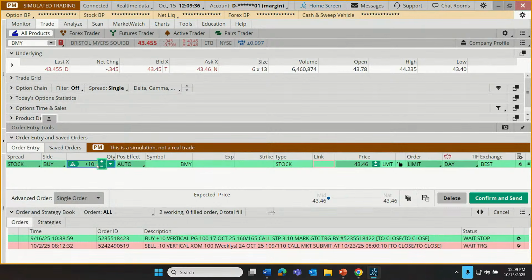So one thing that we should know is that we can use the plus or minus to go up or down in increments of 100 shares. Now, we're not required to trade in what are called 100 share lots. Instead, we can also alternately just type in the quantity that we prefer to buy or sell. So I'm going to do 10 shares for this example. And then really, to customize the rest of the order, in order to place a market order, the only other thing that we might need to do is switch the order type from a limit order, that's the default, to a market order. Market order, this is where that terminology comes from.